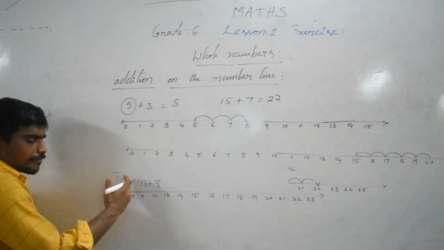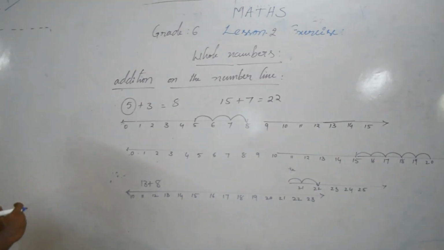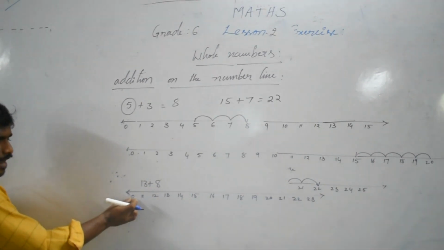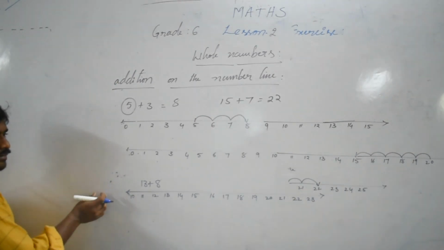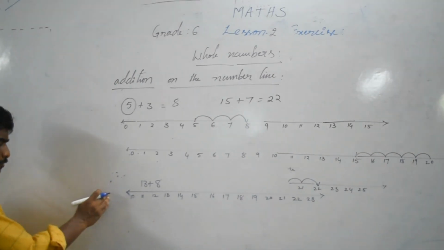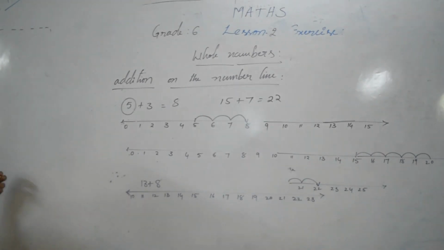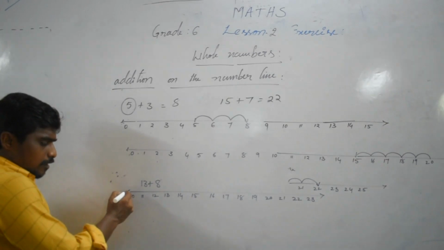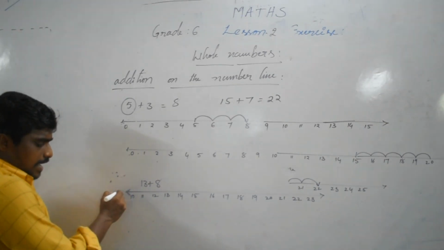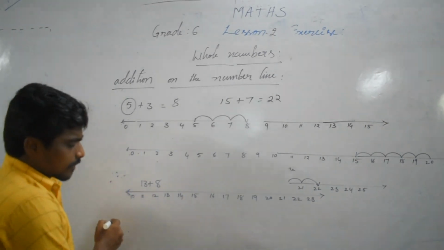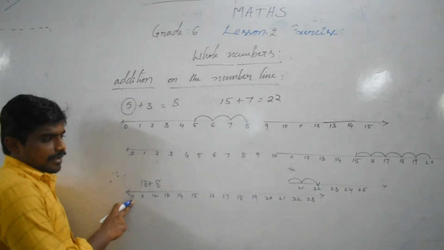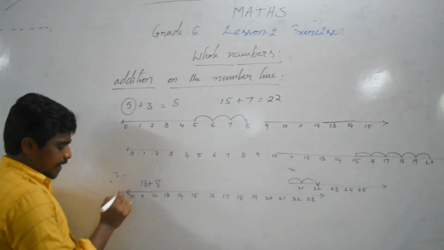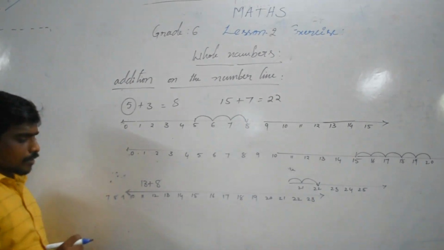Line means it extends endlessly. So 9 is before 10, 8 before 9, 7 before 8. There are numbers before these as well. Do you understand? Is that clear? These arrows extend endlessly. That's why I write 10 here. You can write 9, 8, 7, as you wish.